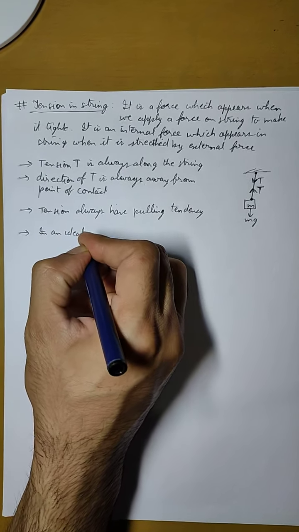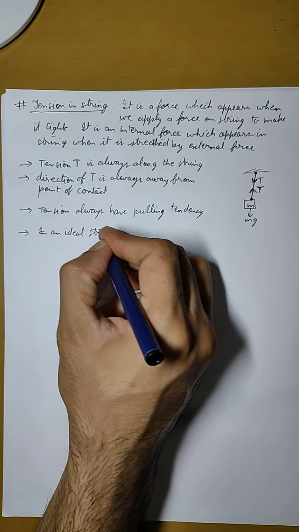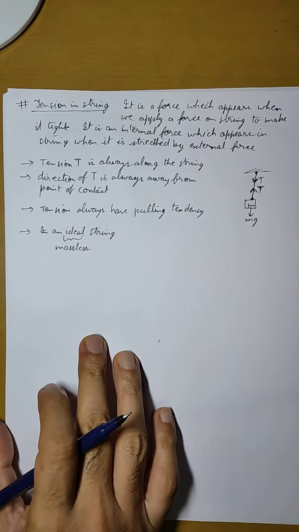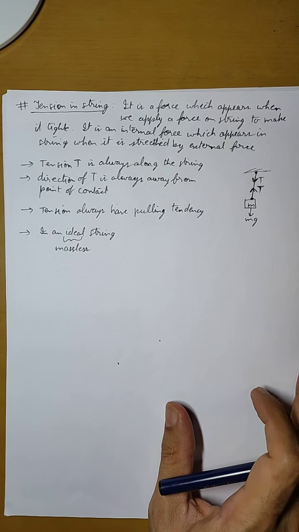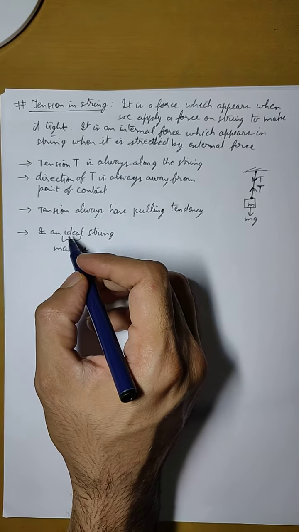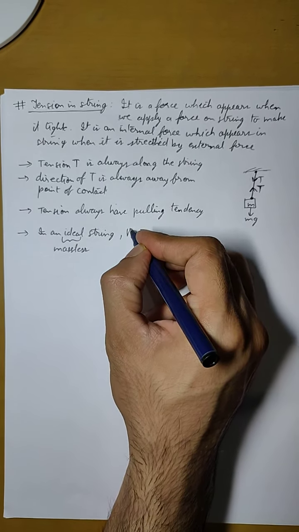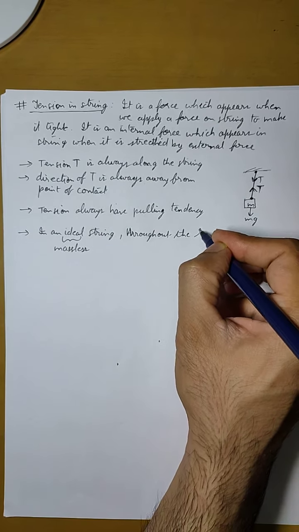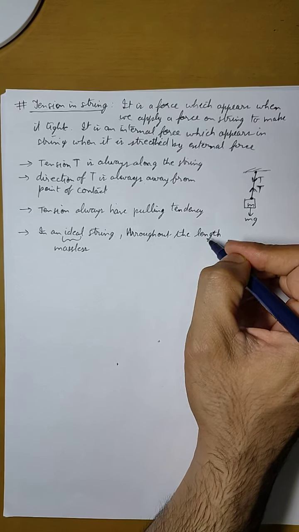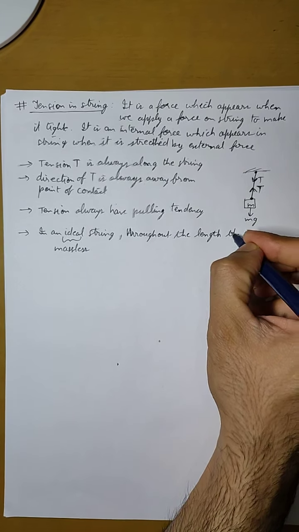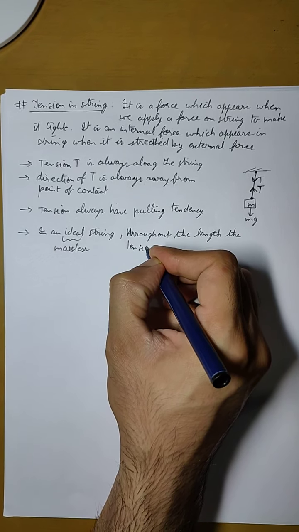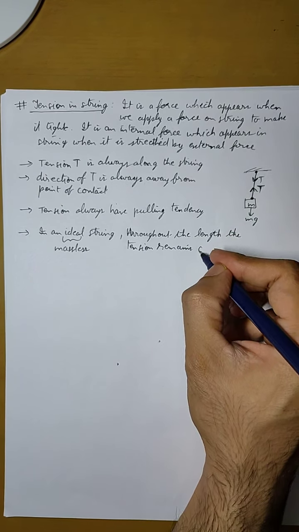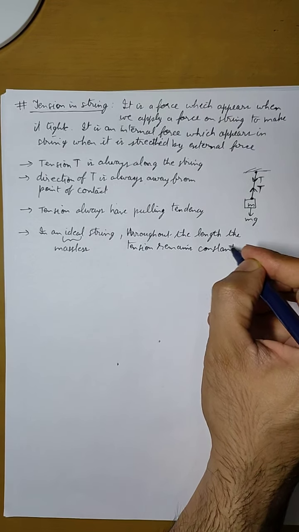In an ideal string, ideal means massless. A massless string, when we do not consider the mass of the string, we consider it an ideal string. So in an ideal string, throughout the length of the string, the tension remains constant.